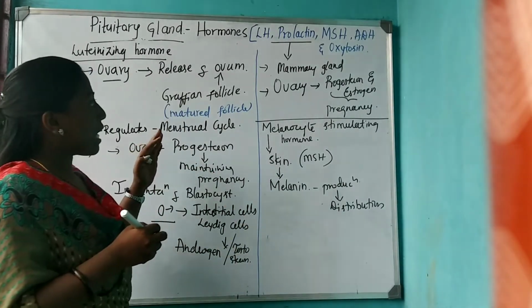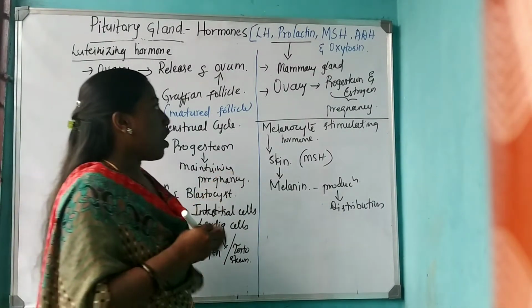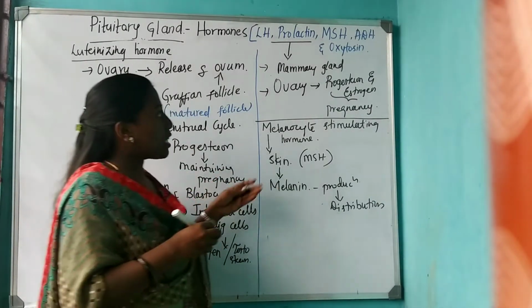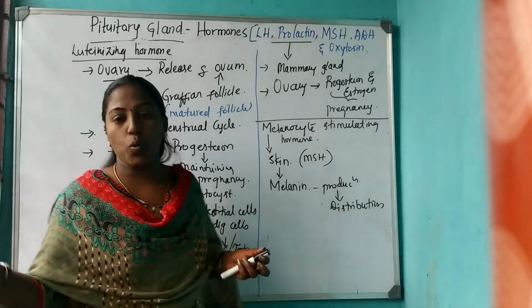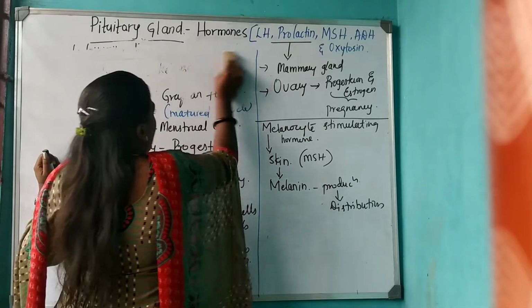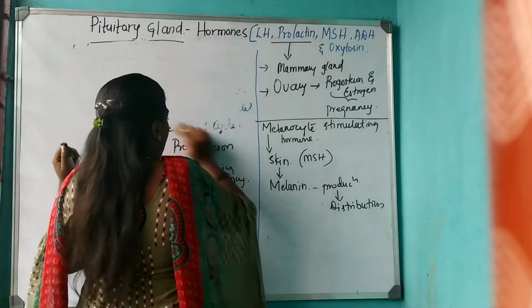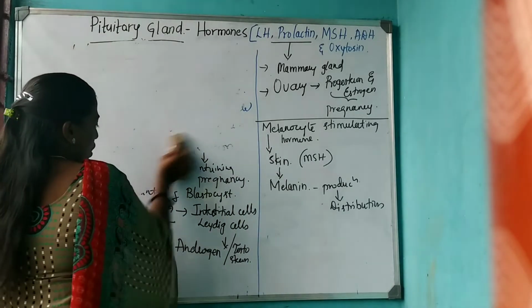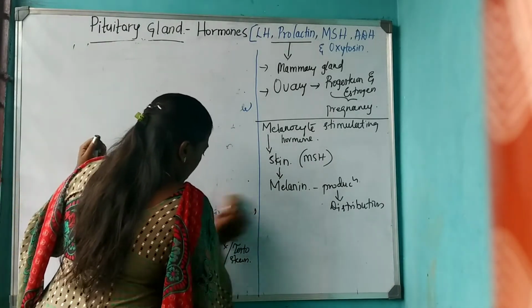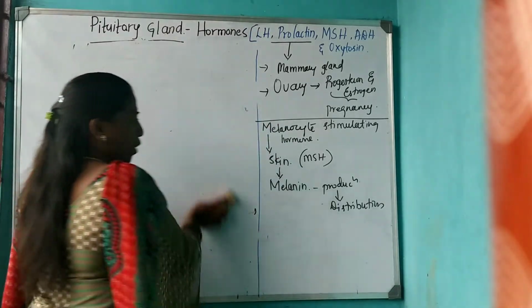Okay. So these are the 7 hormones which we have seen in case of adenohypophysis. Then next we are going to discuss the hormones produced from the posterior lobe. Another name for the posterior lobe is neurohypophysis, and we have discussed that. The neurohypophysis is divided into only one lobe.